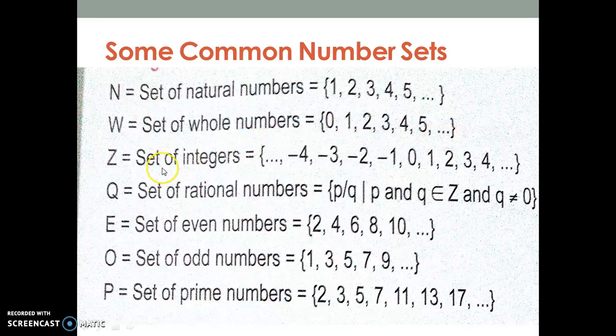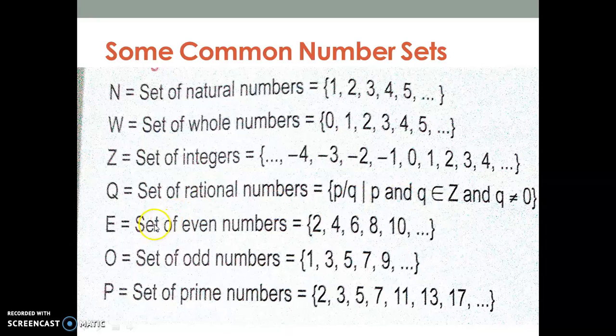The third one is the set of integers. Integers include negative as well as positive numbers. So these are the sets which you do not need to memorize, but you should be very familiar with them. Similarly, this is how we represent rational numbers. Rational numbers are basically fractions. This we will discuss in the further lectures, but this is a particular way of representing the rational numbers.